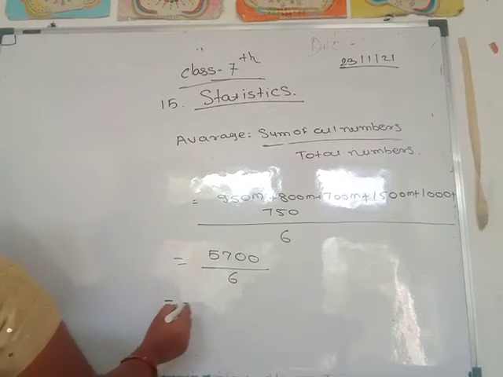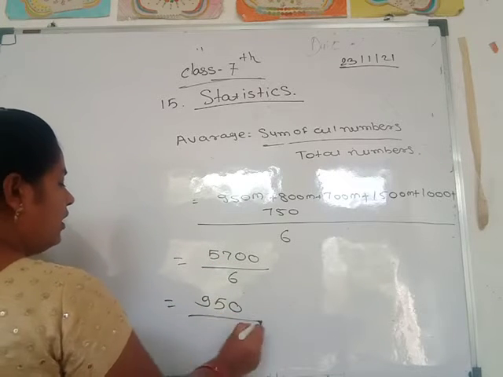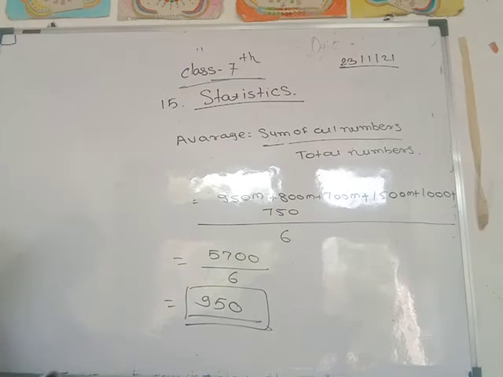Then 6 9s are 54, 6 5s are 30, 0. Then the average of all these numbers is equal to 950 meter. Below, write the answer in words: the average distance at which the students live from the school is 950 meter.